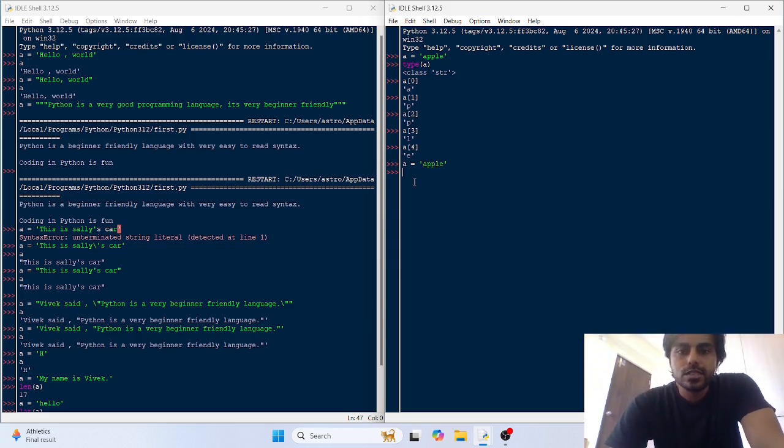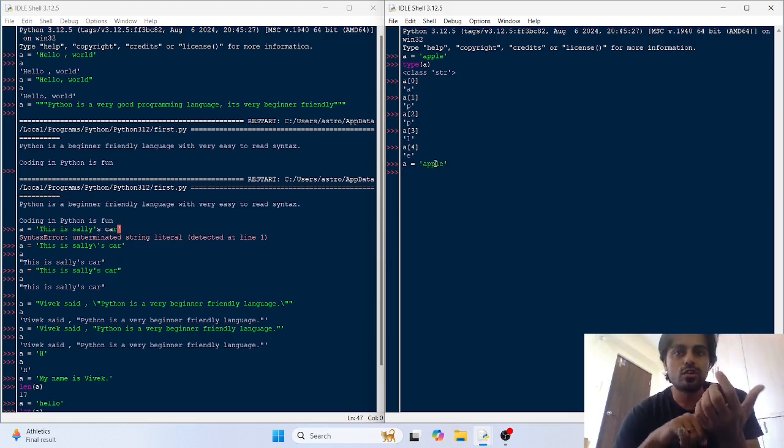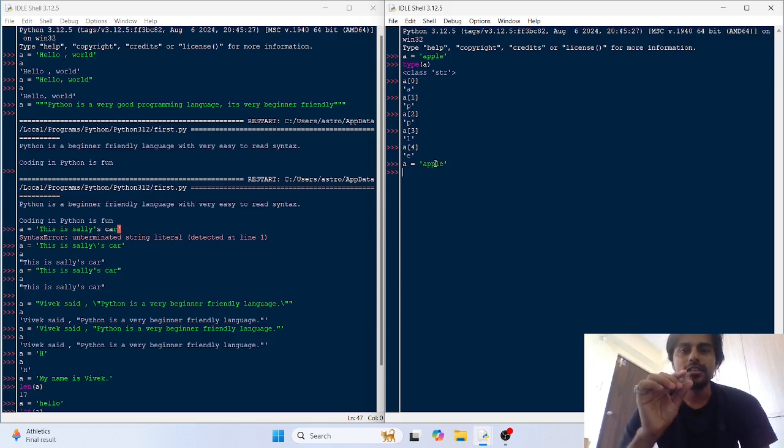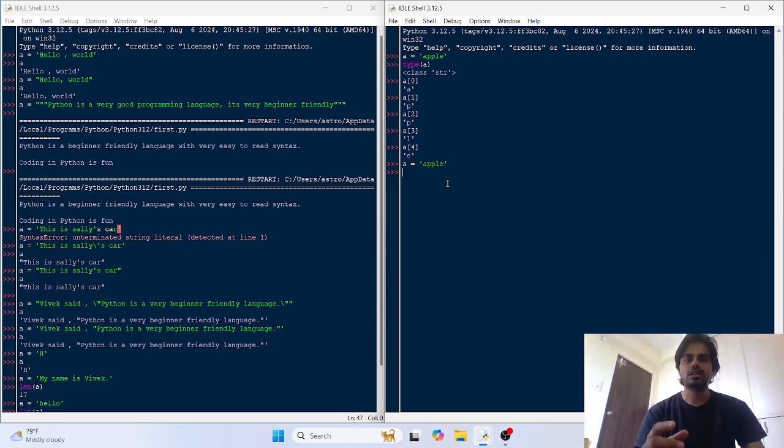Now you can't modify this string object. Immutability is a thing that if something is immutable, you can't modify it. You can't modify or change it. If you try to change it, you would have to create a new string object, but you can't change it or modify it. So strings in Python are immutable. You have to take note of this and keep it in mind. Strings in Python are immutable.